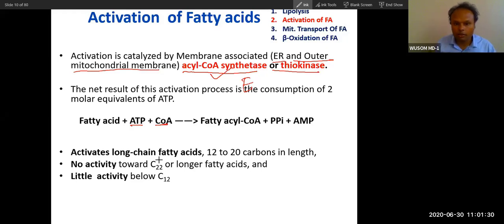It activates long chain fatty acids into acyl coenzyme A. There is no activity after 22 or longer carbon; very long chain fatty acid has no activity. No activity for carbon below 12 carbon. Okay, so remember 22 and 12. It is easy. So activity is only between 12 to 20 carbon, especially for long chain fatty acid.